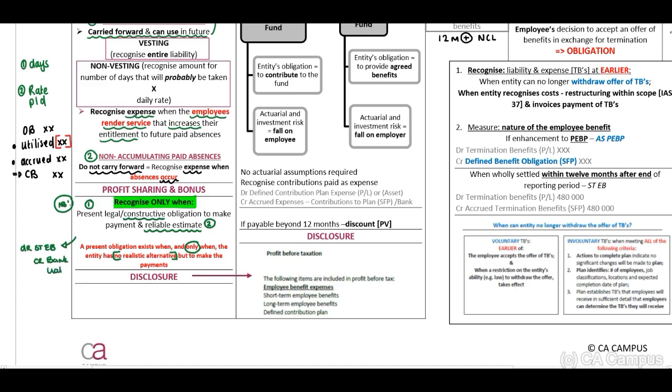Now, when we look at our disclosure, the disclosure will be the same throughout our recording. This will be the same for our post-employee benefits as well. You will have to recognize the profit before tax note, include a heading employee benefit expenses with your short-term, long-term, defined contribution plan, as well as your termination benefits.